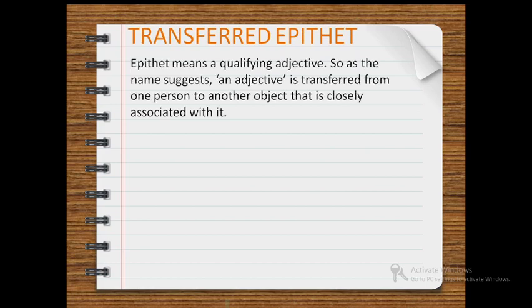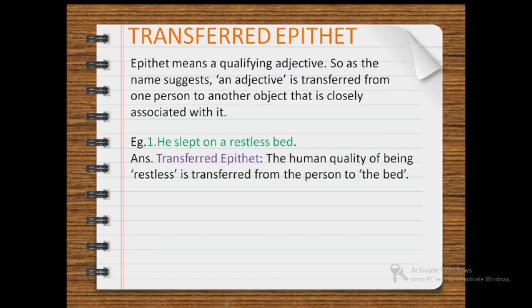We will now study about another figure of speech, that is transferred epithet. Epithet means a qualifying adjective. So as the name suggests, an adjective is transferred from one person to another object which is closely associated with it. Let's see an example. He slept on a restless bed. Now the adjective over here is restless, and this is transferred epithet because the human quality of being restless has been transferred from the person to the bed.